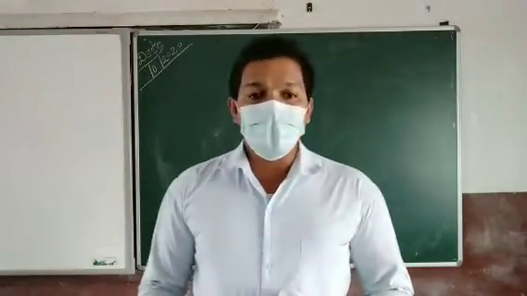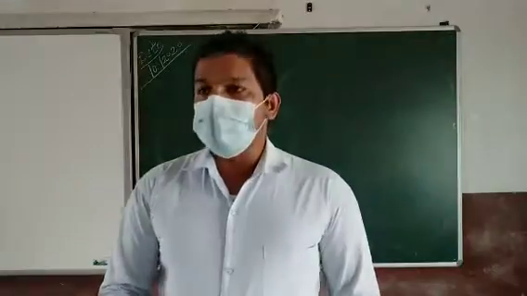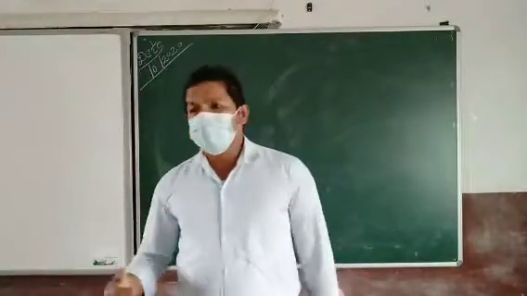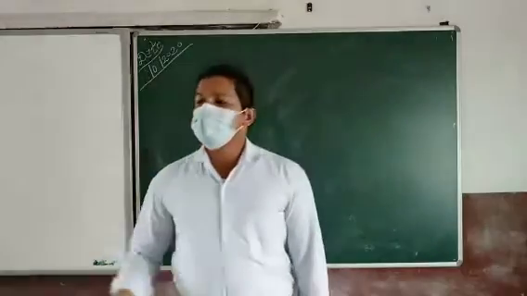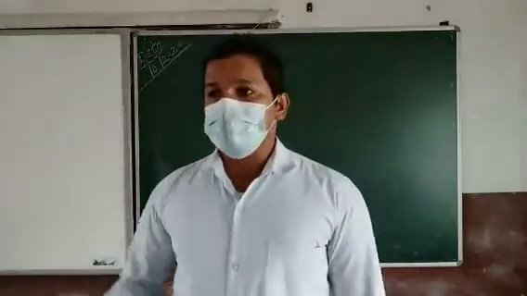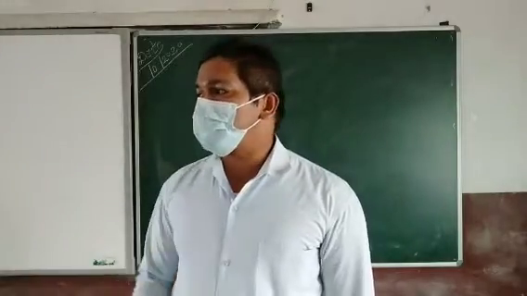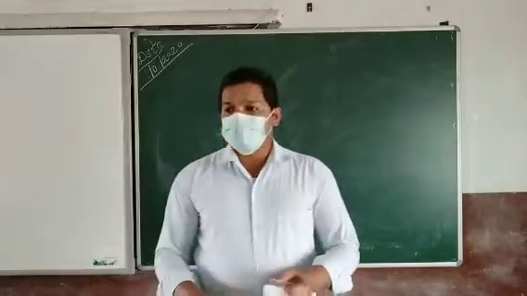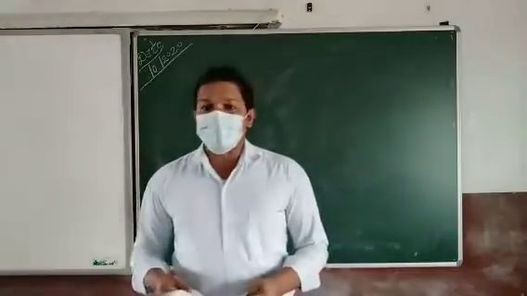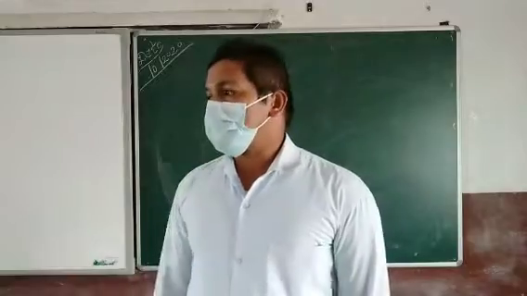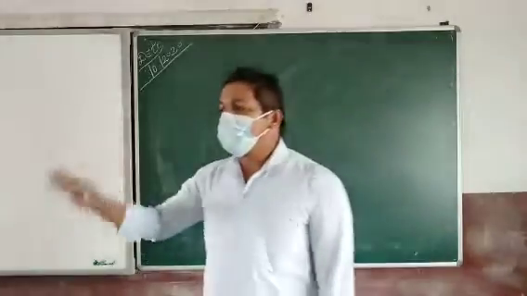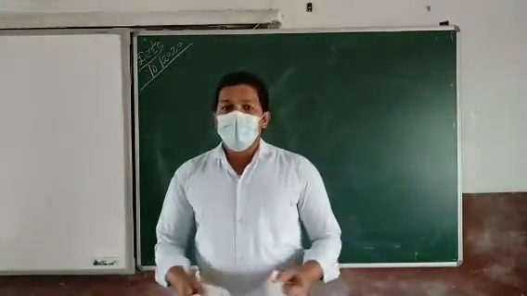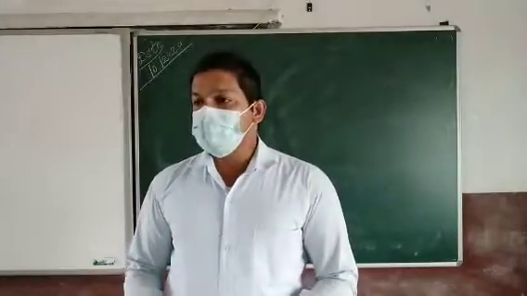Okay, controlling process. So we studied all the things, like we studied planning, we studied organizing, and in all of these things we studied the process. Like planning process, controlling process, staffing process. So here in this also there are some steps. There is a step-by-step process in controlling. We have to do the controlling, and for that we need to do some steps. Okay. So now we are going to see what are the steps there.